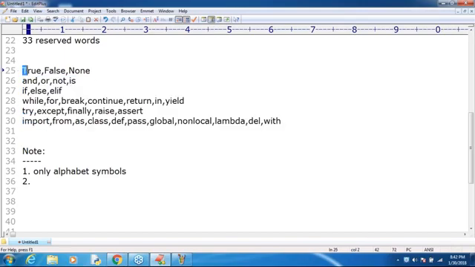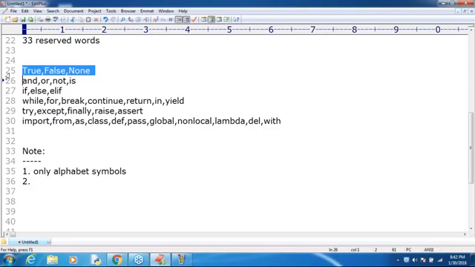Here T should be capital. By mistake, if you use small t like in Java, in Java small t is used and capital T is not allowed, but in Python capital T is required and small t is not allowed. Here compulsory capital F, here compulsory capital N. The first three are literal values, and they compulsorily start with a capital letter. Except the first three, all the remaining contain only lowercase alphabet symbols. Correct or not?